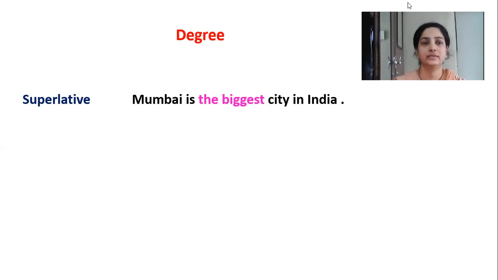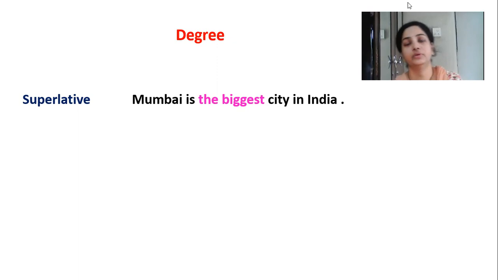In superlative degree, you can see the characteristics of the superlative degree. The third form of the adjective is used here, that is the biggest. When the third form is used, we say the biggest. We always say the biggest, the largest, the tallest. The biggest shows that the sentence is in superlative degree.